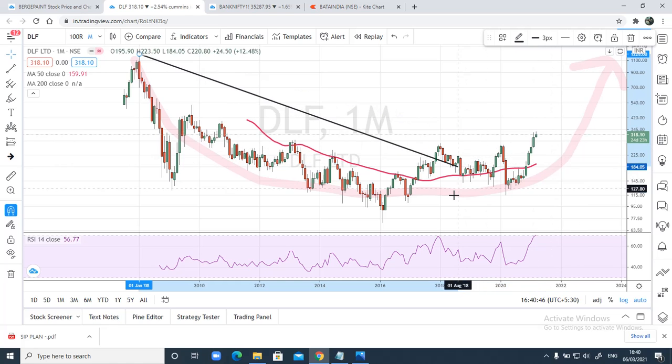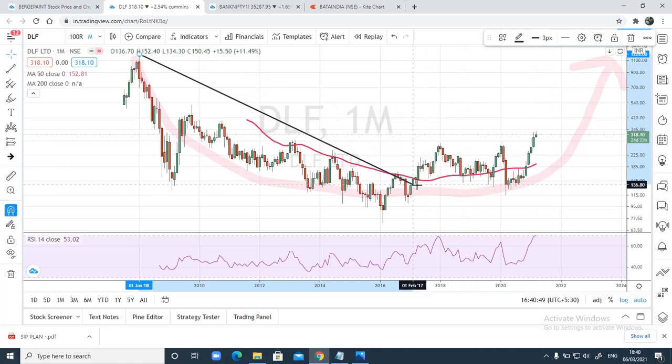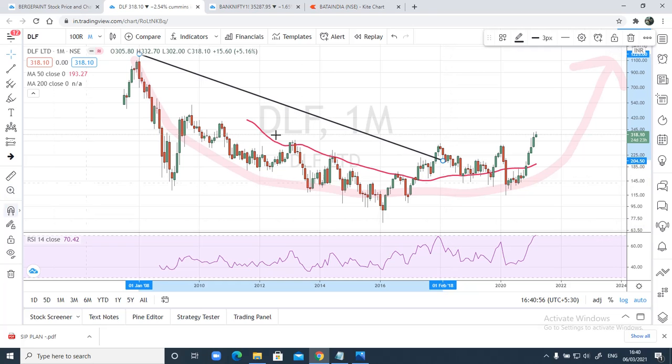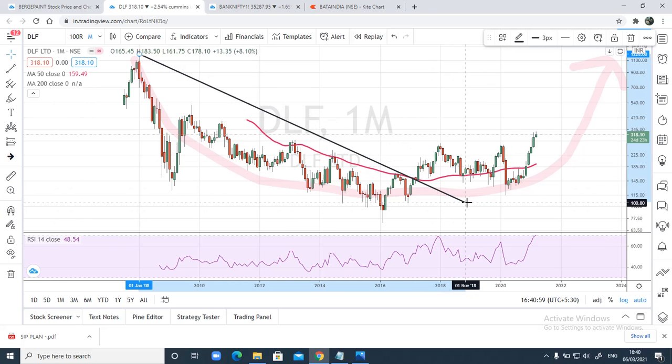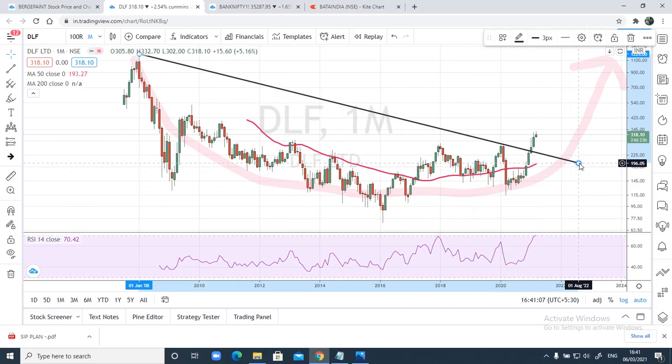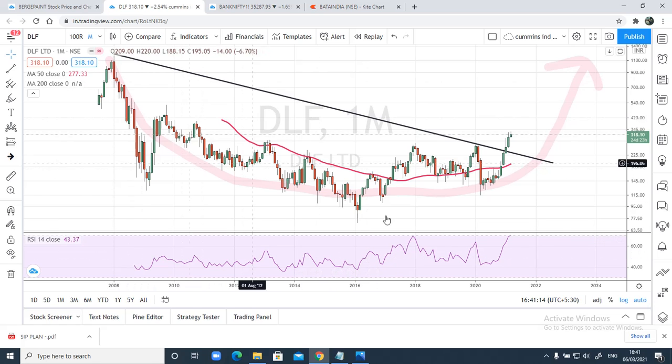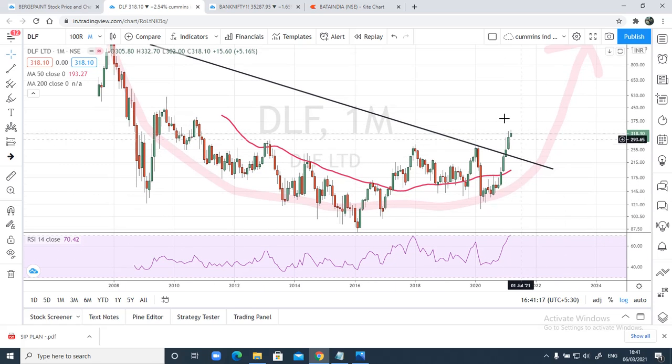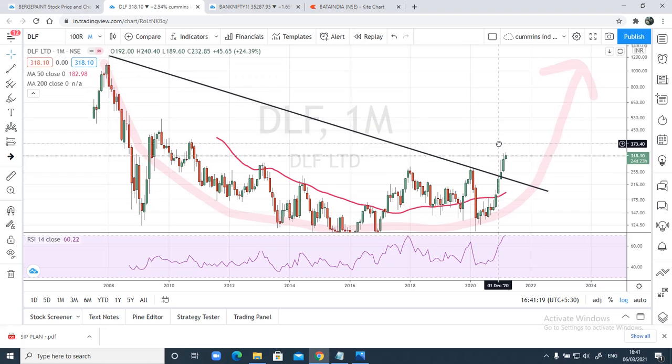Before that also there was a breakout. You can see here, somewhere in 2018 it had given a break. So this was a break before that. Right after that also we had seen some good move, and this is a big long term downtrend line break. There's a breakout we have seen, and prices have started moving up. This is the first thing. The first important thing, it has broken the downtrend line and formed something like a round bottom, and probably it can move up to 1100 in the coming years. It may take 3-5 years.